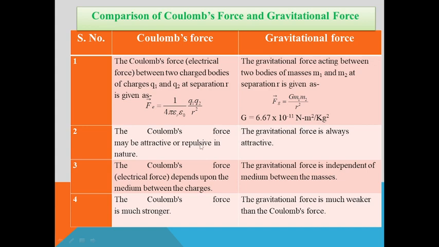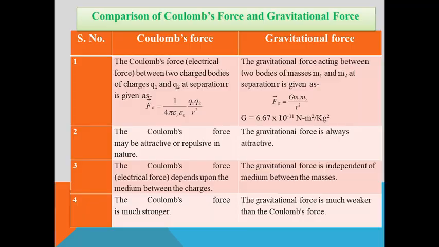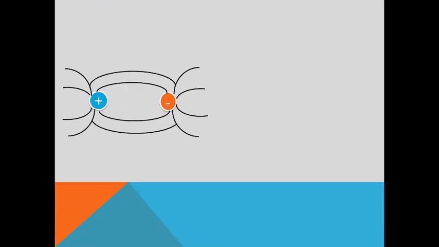Another difference is that Coulomb force is either attractive or repulsive, and gravitational force is always attractive. The third difference is that electrical force depends upon the medium between the charges, whereas gravitational force is independent of the medium between the masses. And the fourth difference is that Coulomb force is much stronger and gravitational force is weaker.